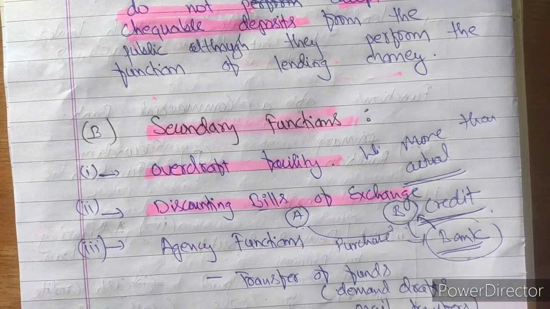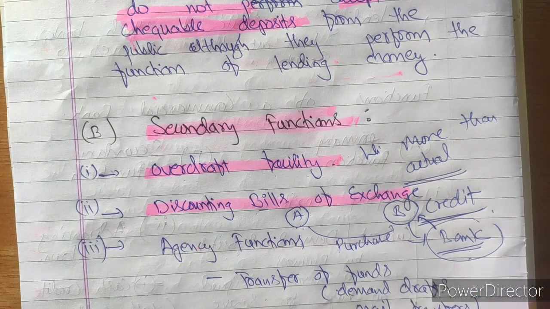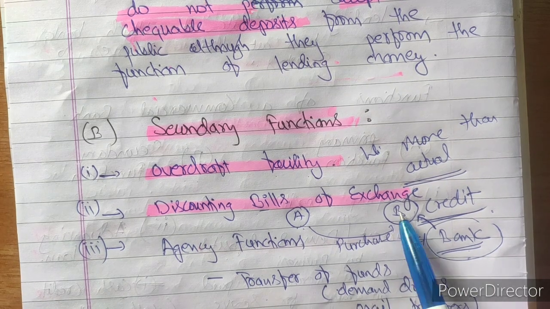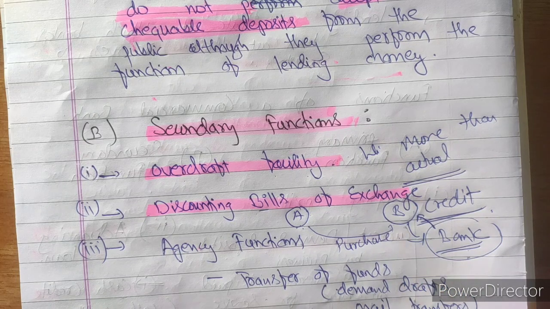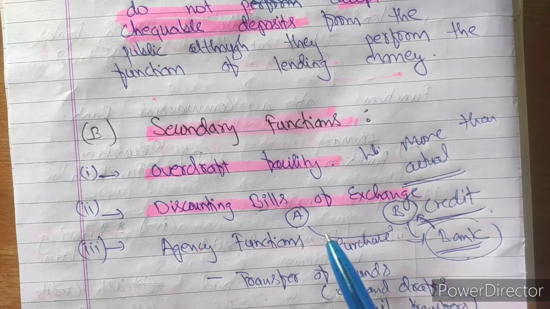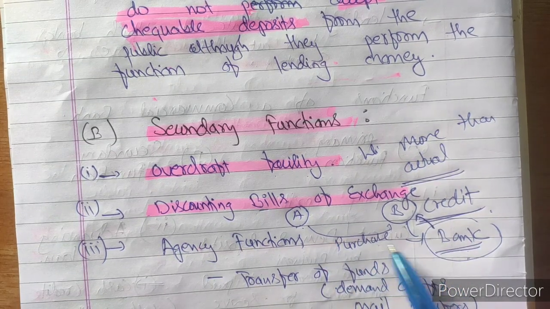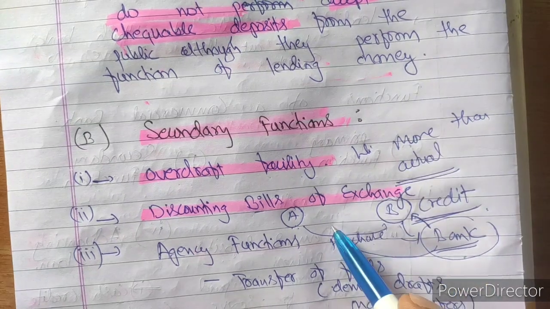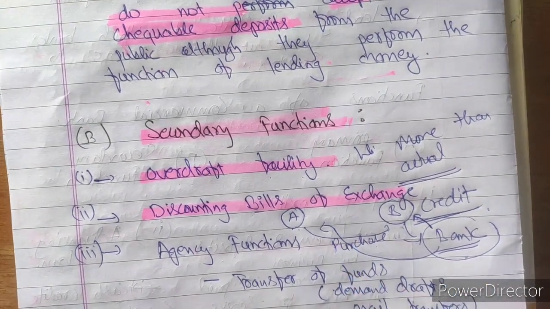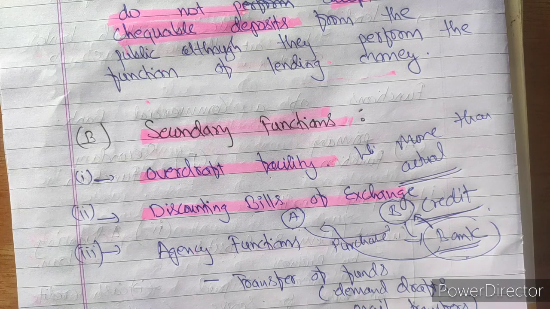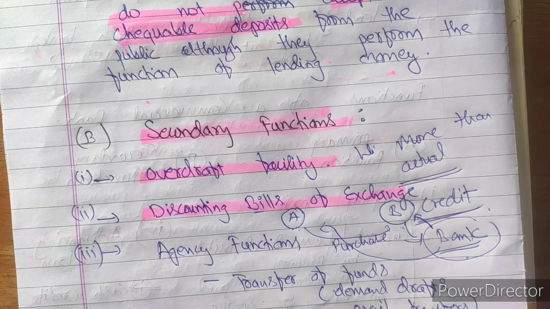The bank will charge some amount for its facilities. Say if the bill was of rupees 50,000, the bank might charge 1,000 or 3,000. The remaining money the bank will give to B. So before the maturity of the bill, B gets the money. Once the bill matures after 3 months, the bank will directly collect the amount from A. I hope the concept of discounting a bill of exchange is clear to you. In this way, it is one of the very important secondary functions which a bank performs.